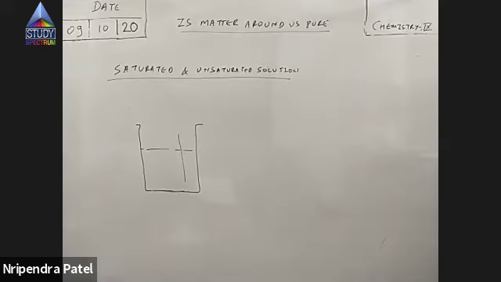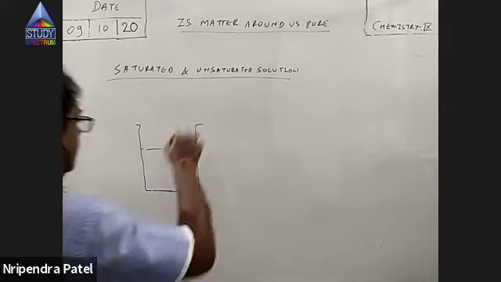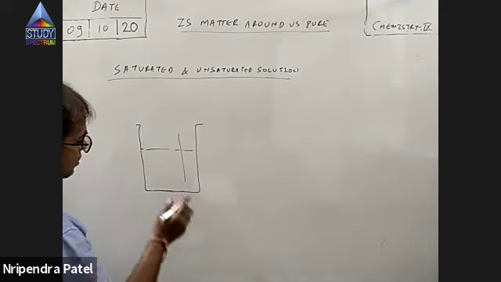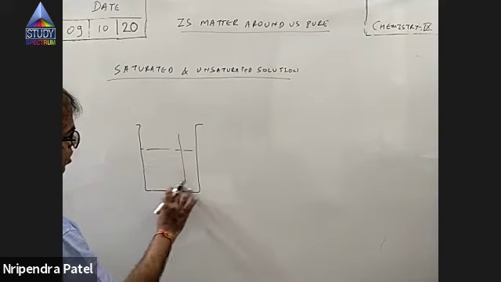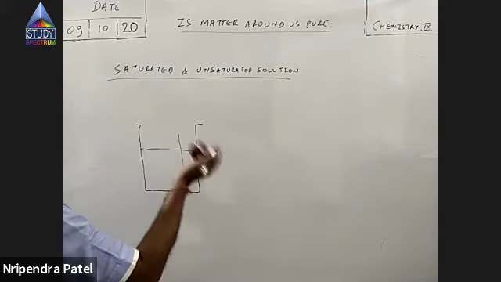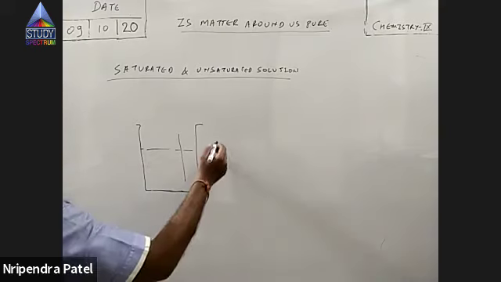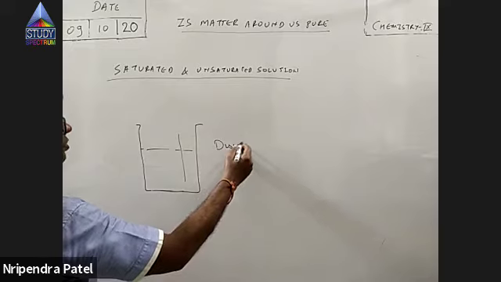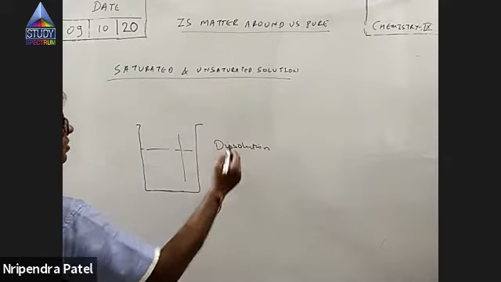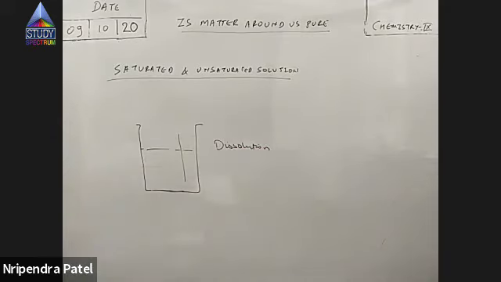The solution will be as transparent as pure solvent was, right? Now do one thing, add some more salt to it. Again, you will see some solid salt. After some time, again, it gets dissolved, right? So there's a process, dissolution. We call it dissolution, right? The salt is getting dissolved in the solution. So I call it dissolution.